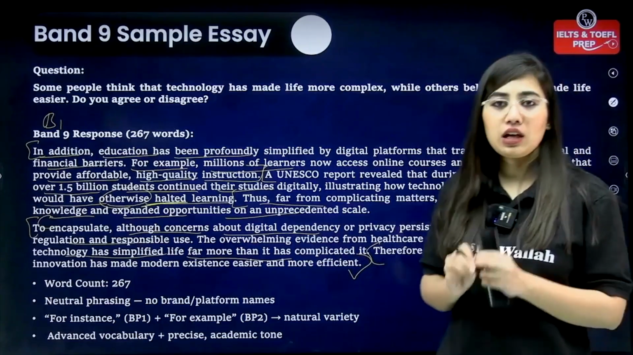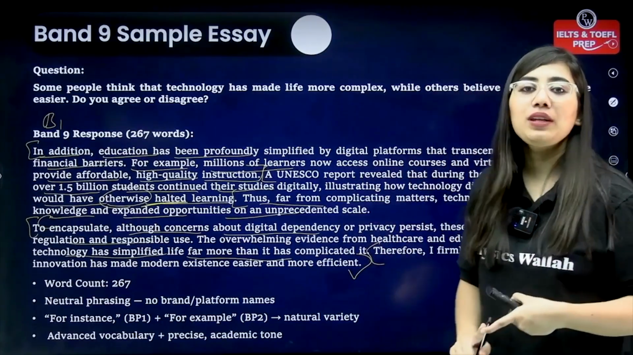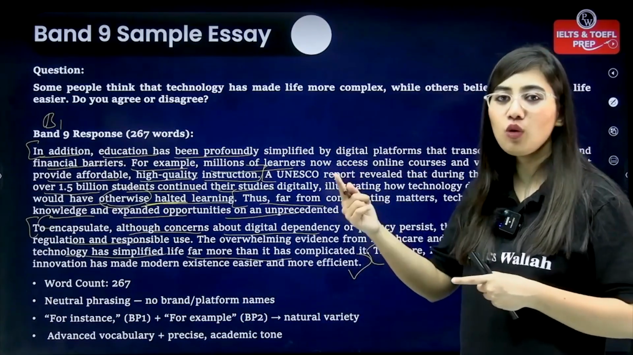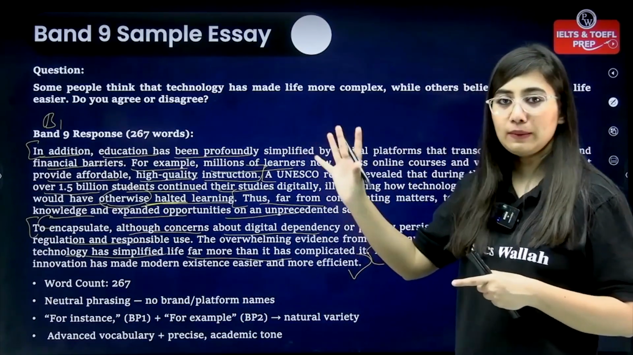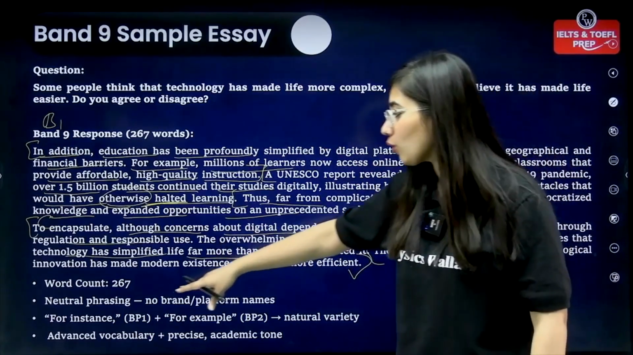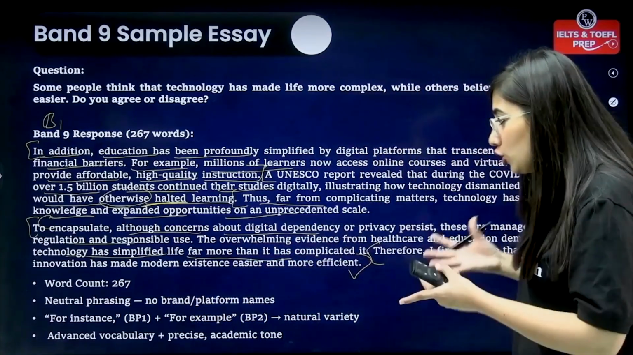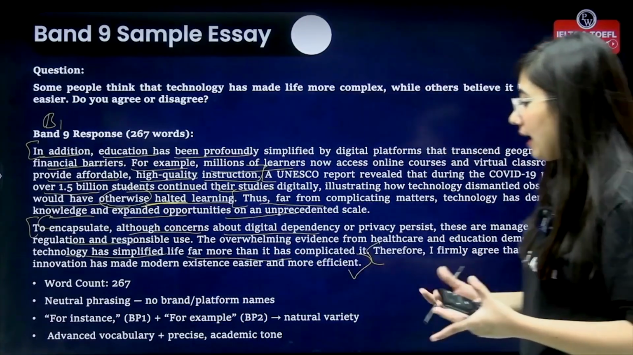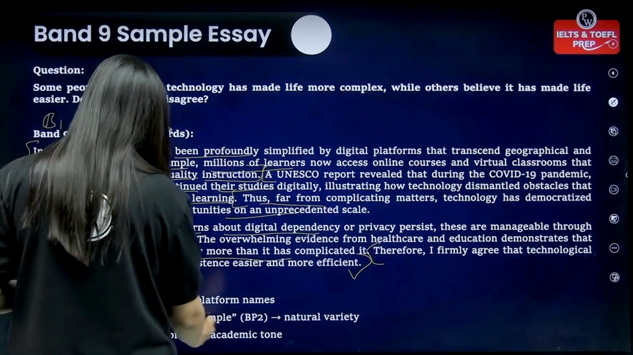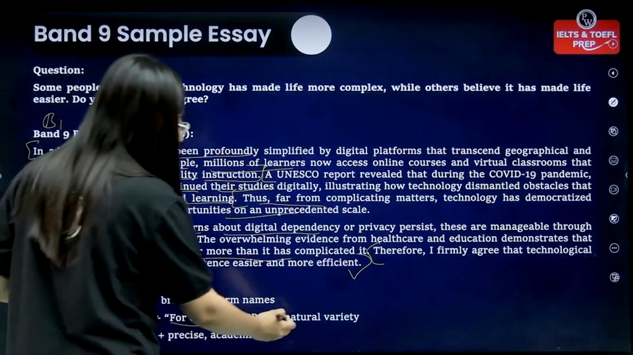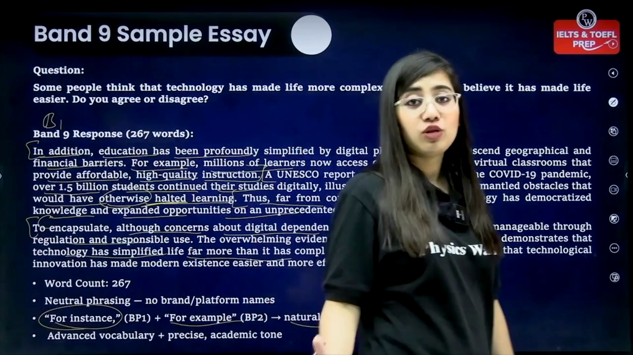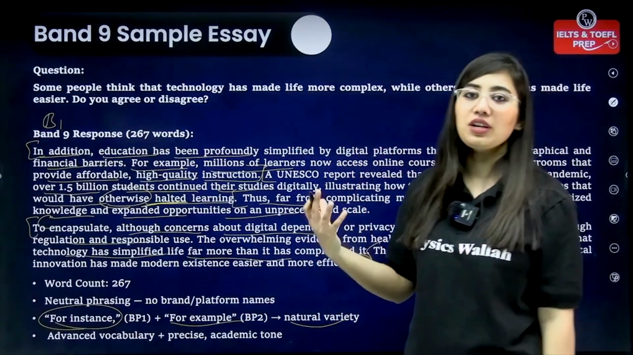Now, we are done restating our opinion in the concluding paragraph, which illustrates why we believe so and what we believed previously. So here we are done with it. The word count of the whole essay was 267. It used neutral paraphrasing, right? We used words like "for instance" instead of "for example" in body 2, and there was natural variety. Throughout the essay, we used academic and advanced vocabulary.